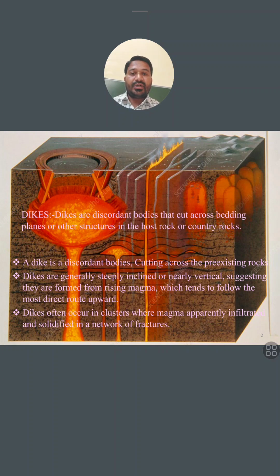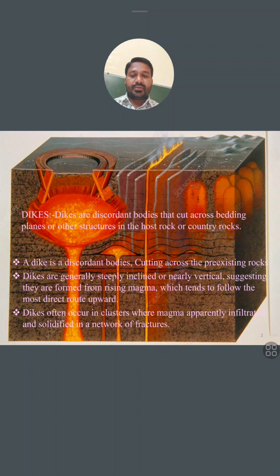So it does not have a definite shape and size. Whatever space is available in that country rock, it goes that way. So it is not normally a particular shape, which is why it is called a discordant body, and it cuts the pre-existing rock. Dikes are generally steeply inclined or nearly vertical.